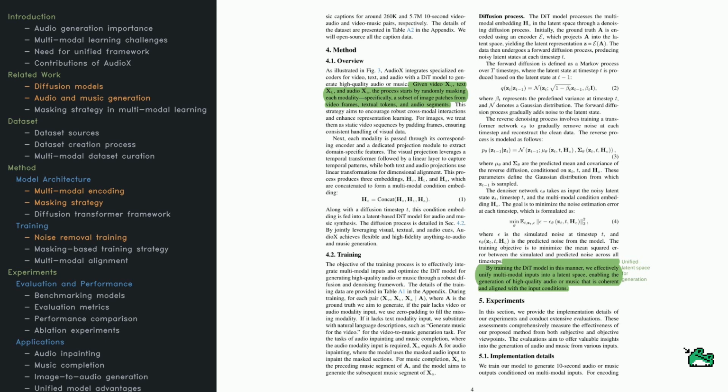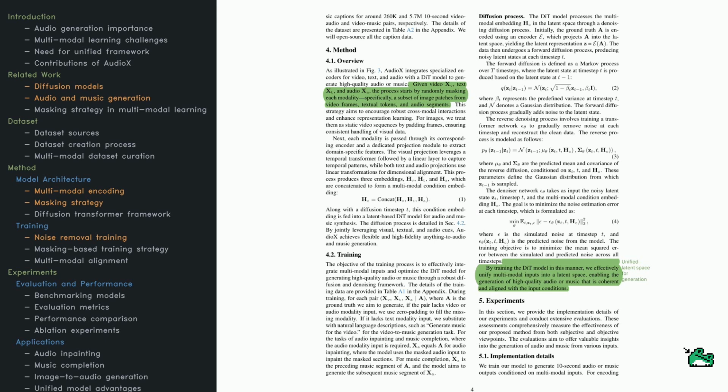Next, the system uses a diffusion transformer, DiT. If you recall, diffusion works by gradually adding noise to a signal, the forward process, and then learning to remove that noise, the reverse process, to restore the original data. It's been highly effective in image generation, and now it's adapted here for audio. Training requires pairs of inputs and the corresponding correct audio output. If a modality is missing, maybe there's no text or no video, the model uses placeholders like generate music for the video. In audio inpainting tasks, the model sees a piece of the audio blanked out and tries to restore it.